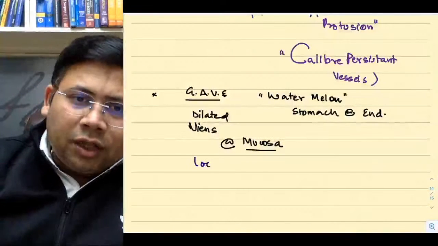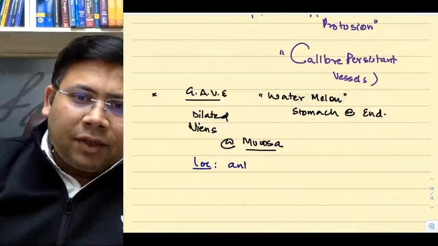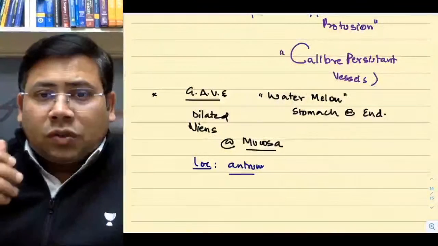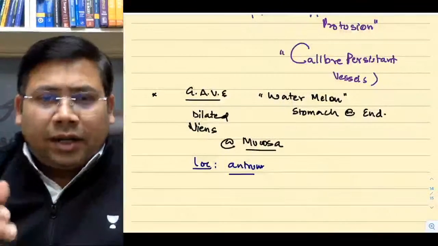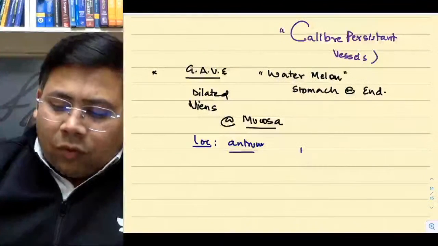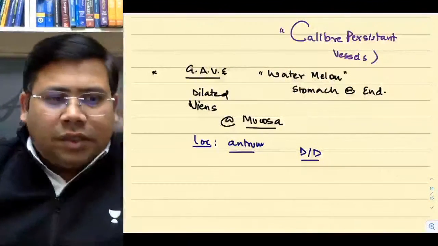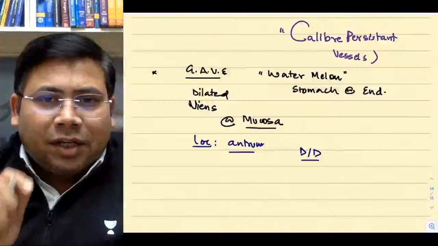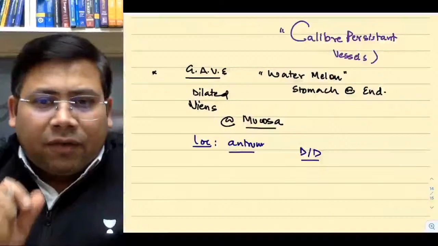The location is antrum. There the location was cardia. Here the location is antrum. So this is gastric vascular ectasia, dilated veins at the level of mucosa. What is the closest DD? Yes, but no. Sarvesh, GAVE is venous bleed. Always remember, GAVE is venous bleed.